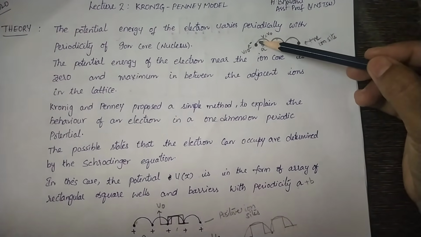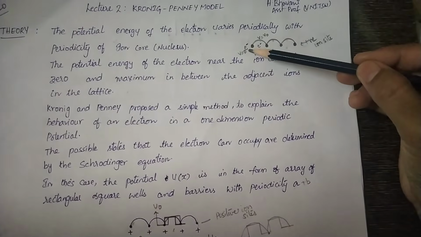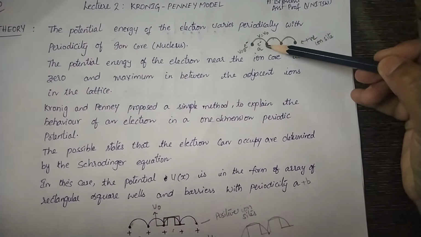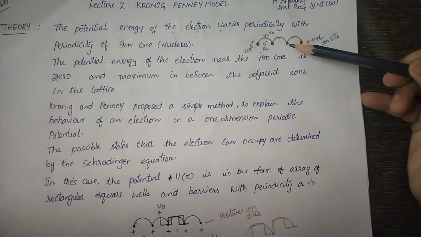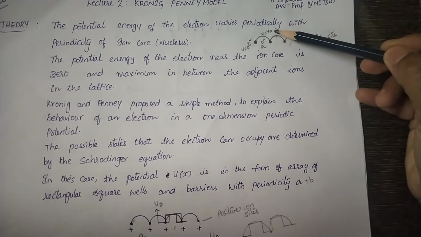So the potential energy of the electron near the ion core is 0, and in between the adjacent ions it is maximum.